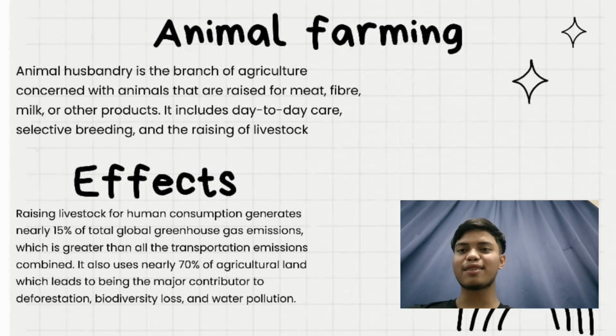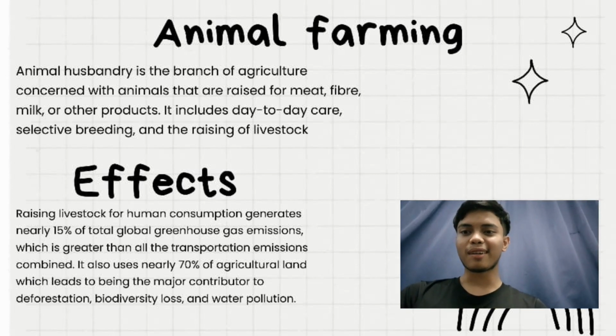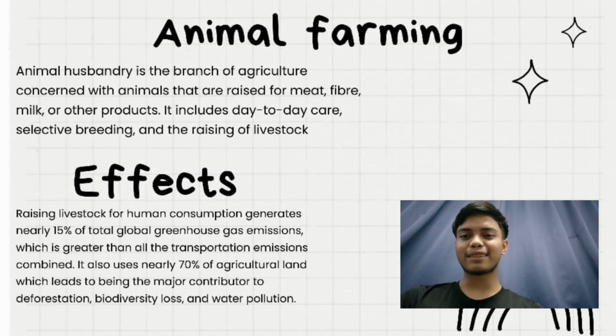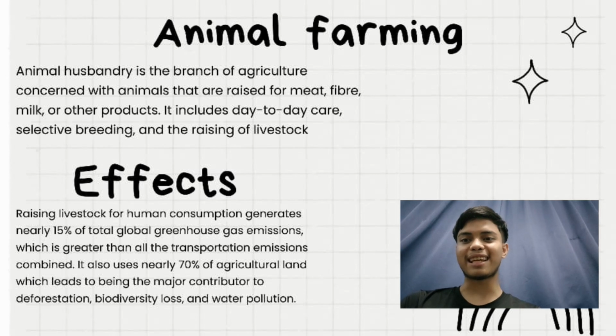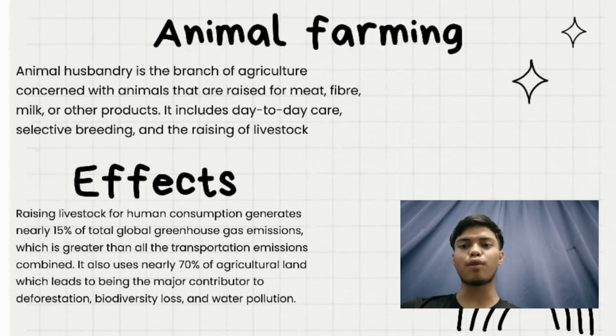Raising livestock for human consumption generates nearly 50% of total global greenhouse gas emissions, greater than all the transportation emissions combined. It also uses nearly 70% of agricultural land, which leads to it being a major contributor to deforestation, biodiversity loss, and water pollution.